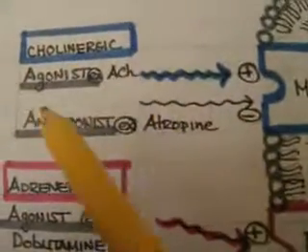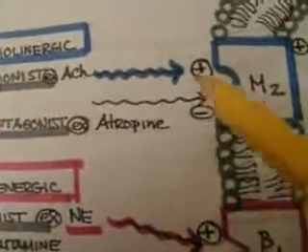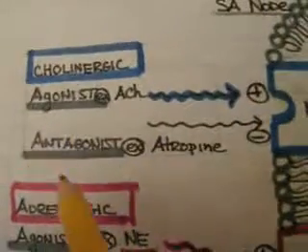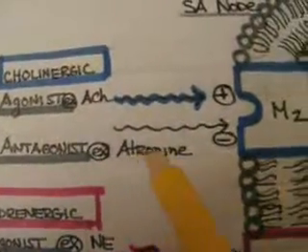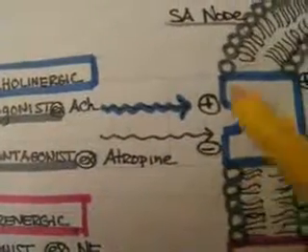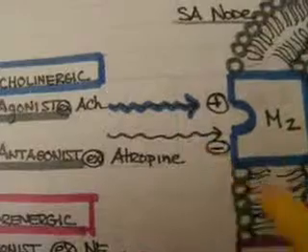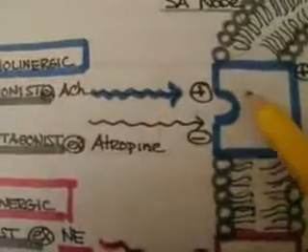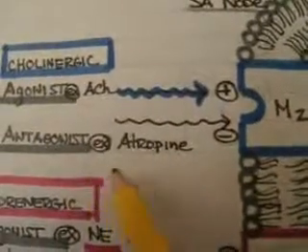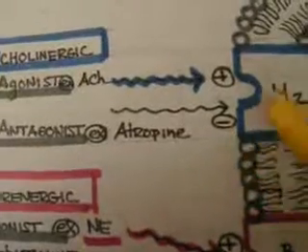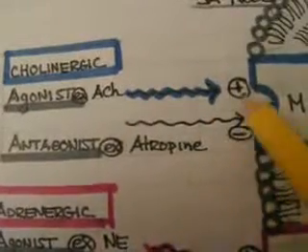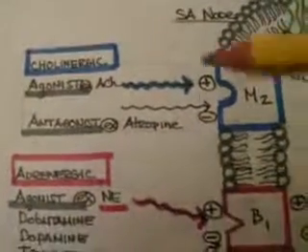An agonist is considered a molecule that binds to the receptor and stimulates a physiological response. And an antagonist is a molecule that binds to the receptor but does not generate a physiological response. It can be considered a competitive antagonist if it actually binds to the active site of the receptor, or a non-competitive antagonist if it binds somewhere else apart from the active site but yet still hinders other agonist molecules from binding to the receptor site and therefore acts as an antagonist. And we'll talk about these in greater detail in the next lecture.